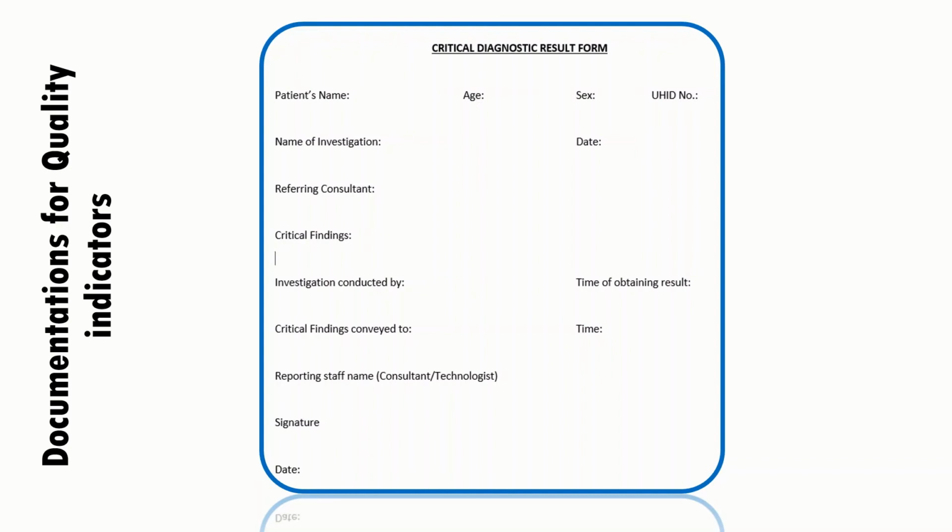We need to have a form which will record the patient's name, age, sex, UHID, name of investigation and date on which the investigation was carried out, who was the referring consultant, what was the critical finding, who conducted that investigation, and the time of obtaining results, and then the critical findings were conveyed to whom and at what time, and who was the reporting staff to that referring physician. All these details should be there for all the sample patients.